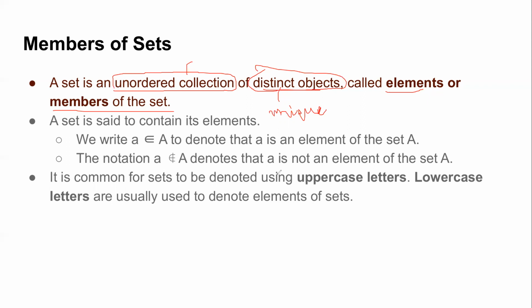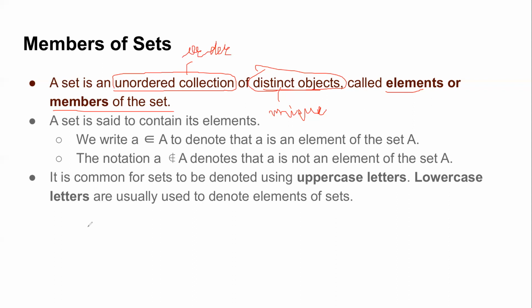Exactly, whoever spoke first also said the same thing. I would prefer you write it so that I know who is speaking and I can address you. As the two students already said, unordered basically means that the order isn't important.